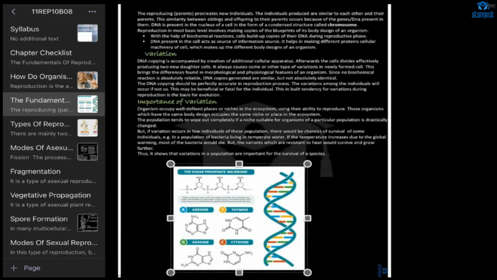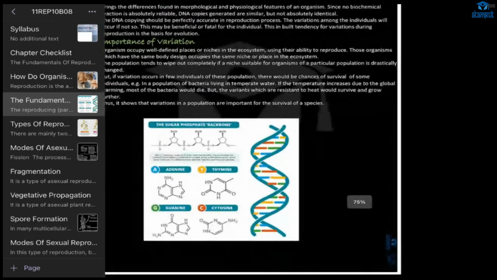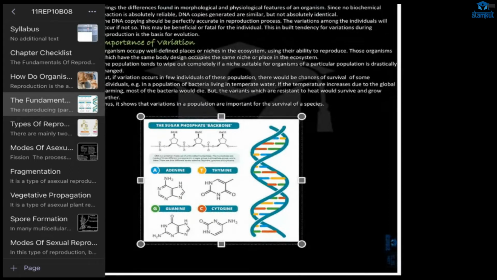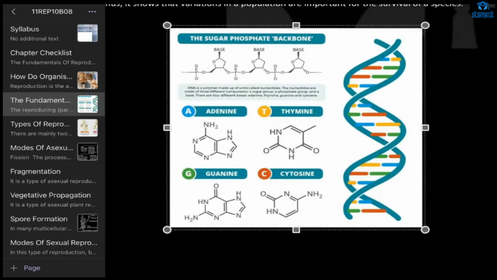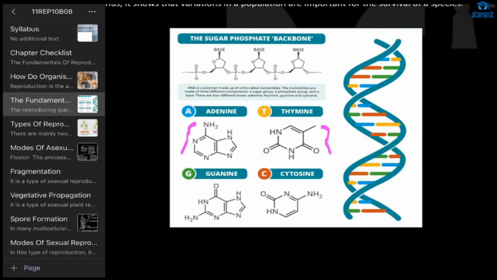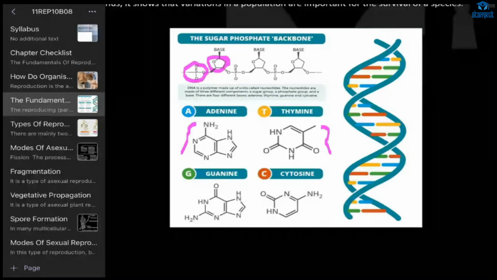Do you know what DNA is made up of? I'm not sure. You can see here, DNA is made up of these bases: adenine, thymine, guanine, cytosine. And we also have a sugar. This is the sugar, this is the phosphate, and this is the base. Yes, ma'am.